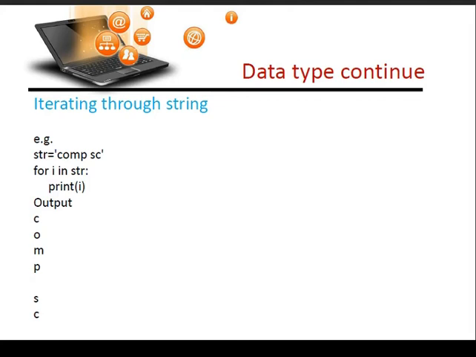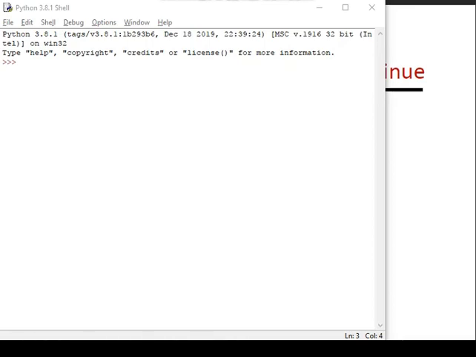So let us start Python. As you can see here, I opened the Python interactive mode, which means it will run the code line by line. So let us start with the program. Suppose I want to print anything, I will just use print. As it changes color, all the colors indicate different types of tokens. Whatever I want to print, I will just use quotation marks, either single or double quotation, and after the end of the command I will just press enter. It will run line by line.